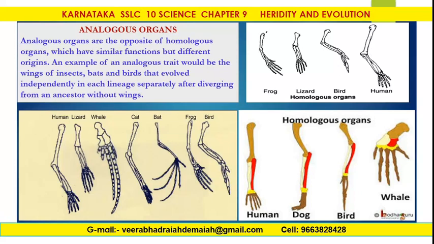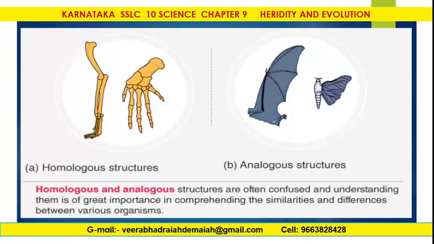In this one, human, lizard, whale, cat, bat, frog, bird, all are from different origin. Homologous versus analogous structures are often confused, and understanding them is of great importance in comprehending the similarities and the differences between various organisms. Here you can see the difference.